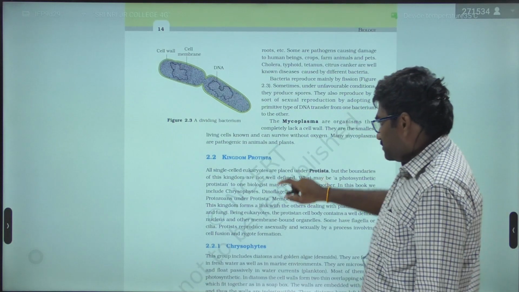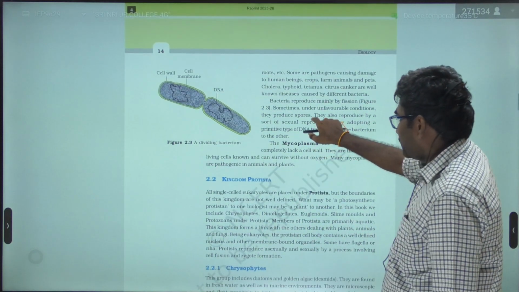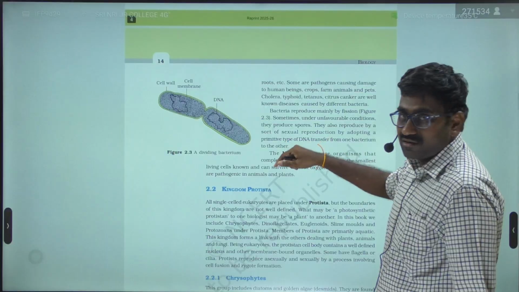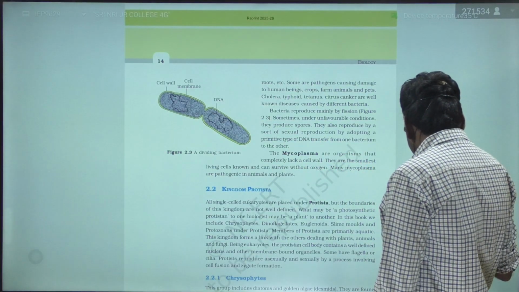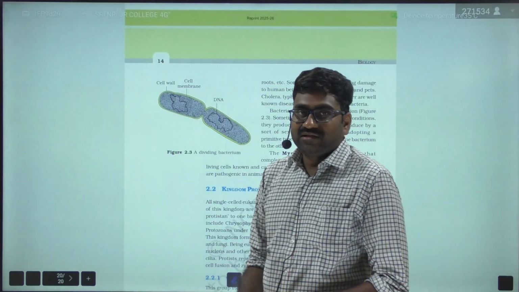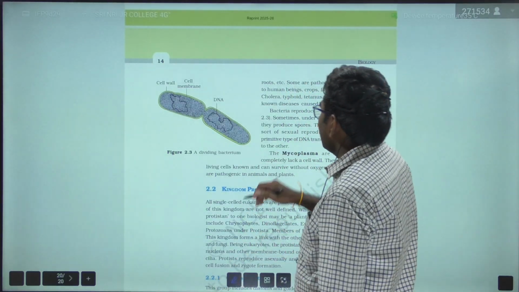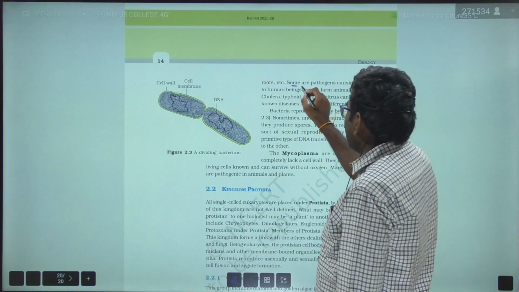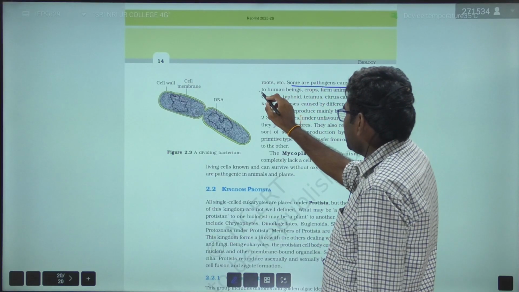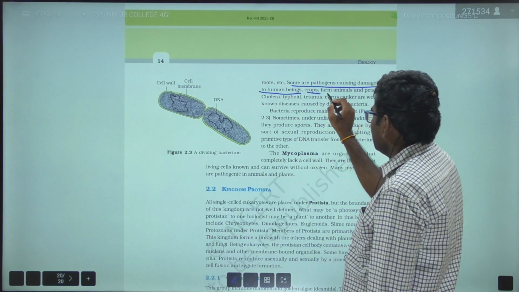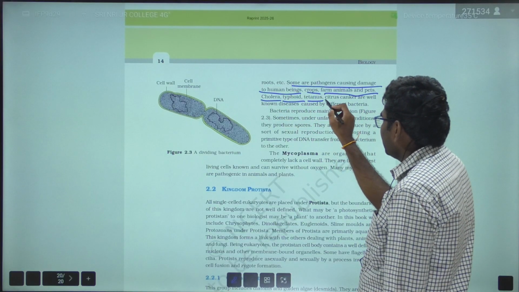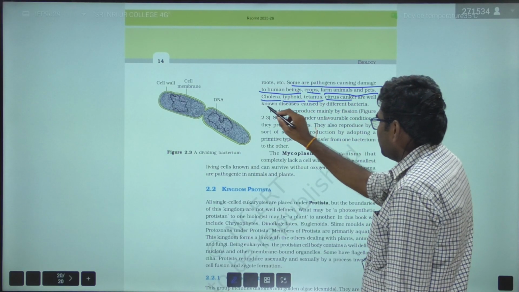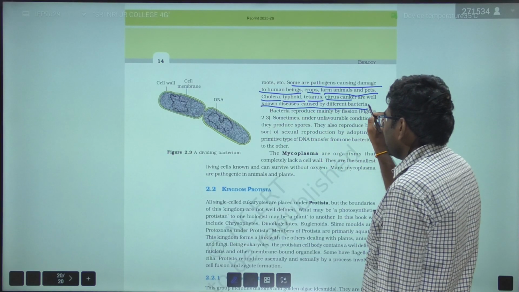Again, some points are given regarding the eubacteria, or bacteria. Eubacteria means true bacteria. Some pathogens cause damage to human beings, crops, farm animals and pets. Cholera, typhoid, tetanus, and citrus canker are well-known diseases caused by different bacteria.